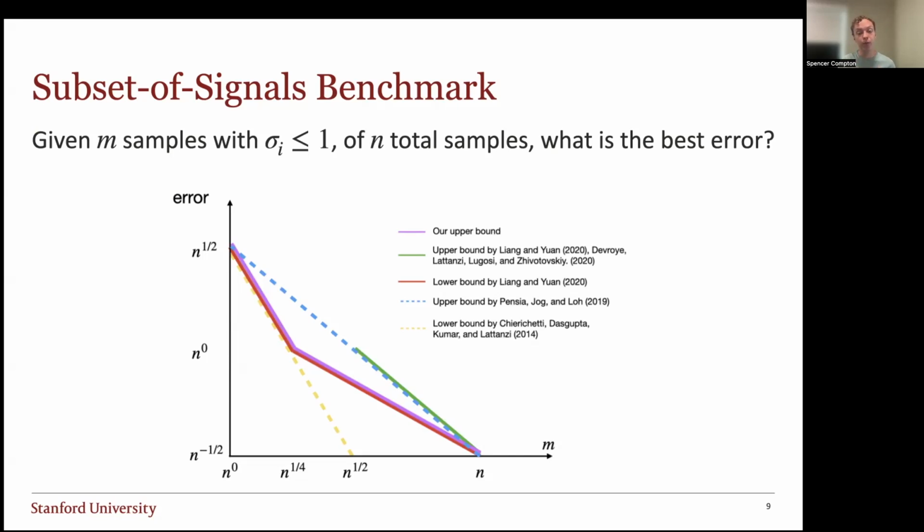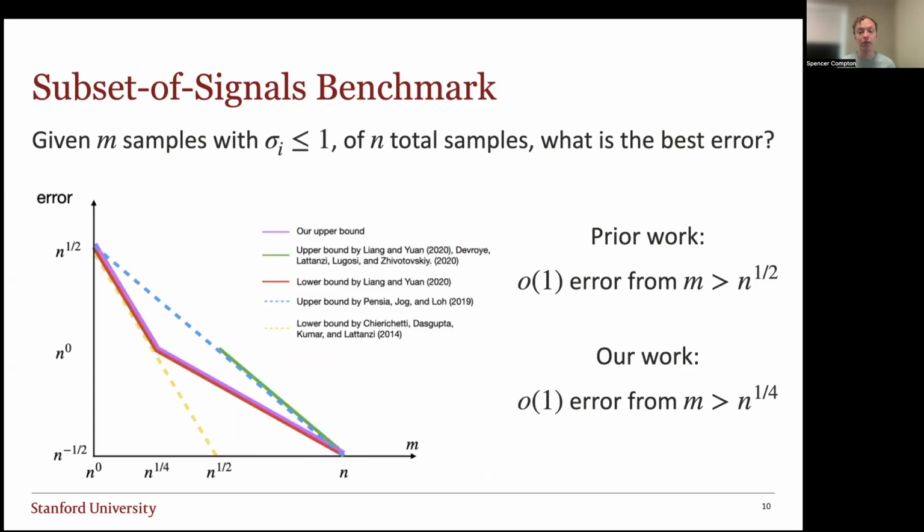Now, with the dashed blue line and the solid green line, we have the estimators that are using this sort of hybrid combination of median, k-closest, and modal estimators by Liang and Yuan, Devroye, Lattanzi, Lugosi, and Zhivotovskiy, and Pensia, Jog, and Loh, kind of all interpolating along the straight line. But Liang and Yuan also give this lower bound with sort of a divot. And the question before our work was, is the optimal rate this straight line that previous approaches all get, or is it this weird rate with a divot? And what we resolve is, yes, actually, it is this weird rate with a divot, and we introduce new algorithmic ideas that get this sort of guarantee.